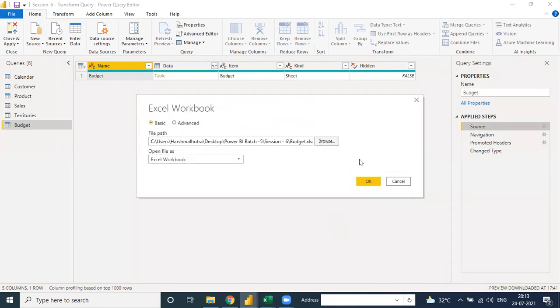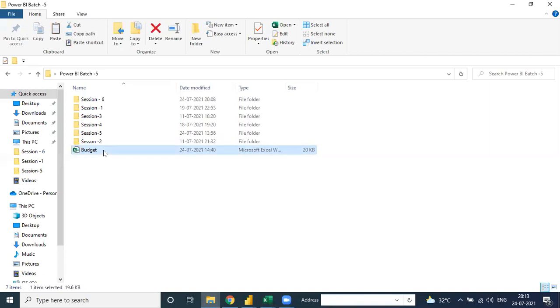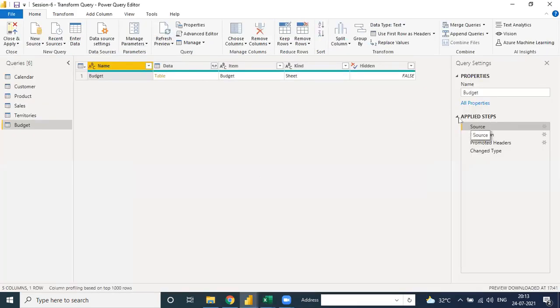Okay, sometimes you need to drag and drop in this area. Like here is a file path, and the file name is Excel. Okay, so the source is used only for the file path. Sometimes you need to change this in Power BI, because suppose in my system my file is on the desktop, but in your system your file is in some other place. So you need to go to Power Query Editor and move to the table you want, like the budget table.